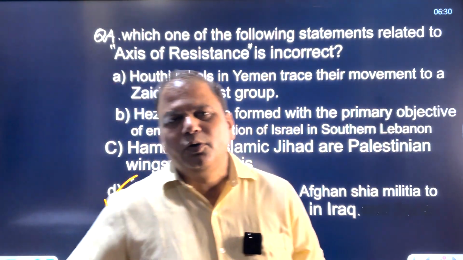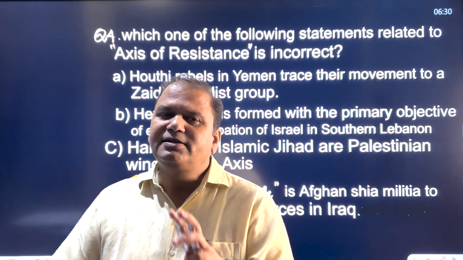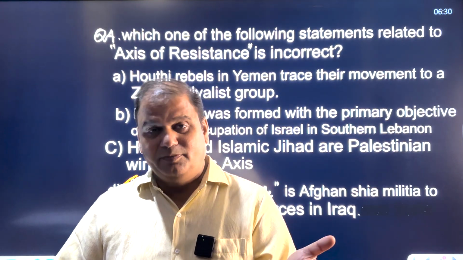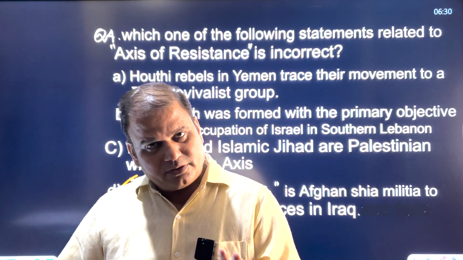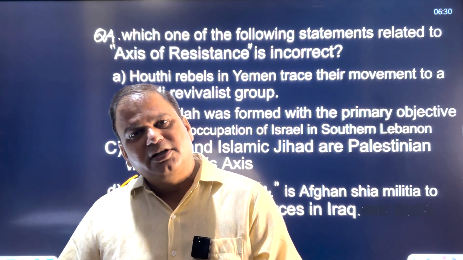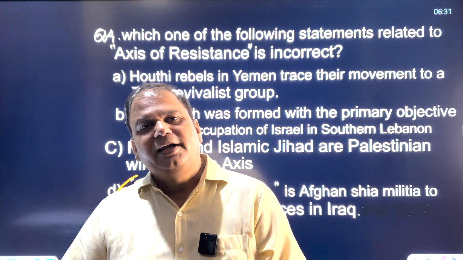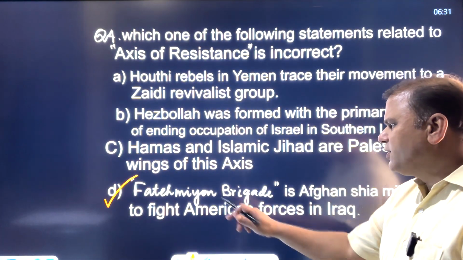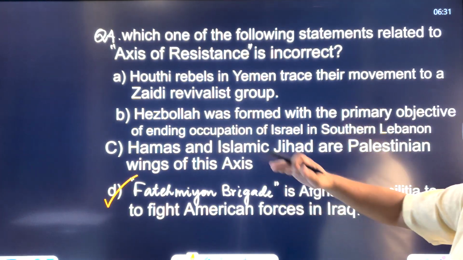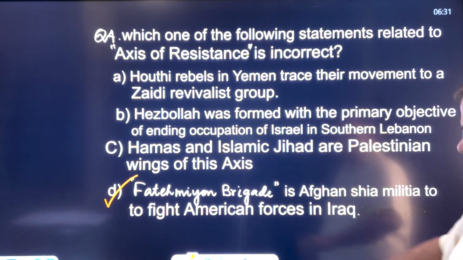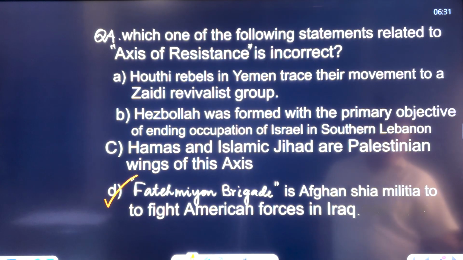And you know the reason why: because Iran has a military alliance with the Assad regime of Syria. The Assad regime is supported because Assad himself is a Shiite. So Iran has always had a military alliance with the Assad regime, and Fatemiyoun Brigade is for supporting the Assad regime in Syria. So this is the incorrect option as such.